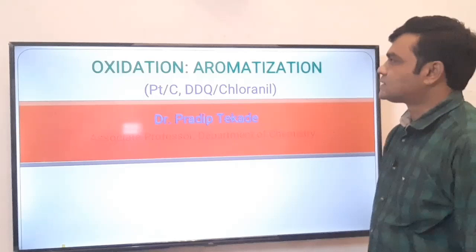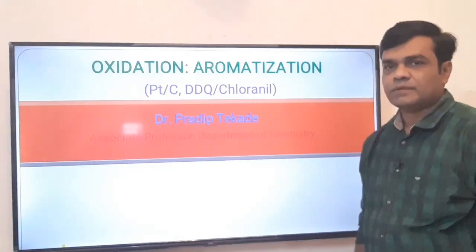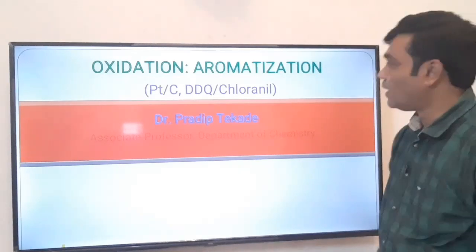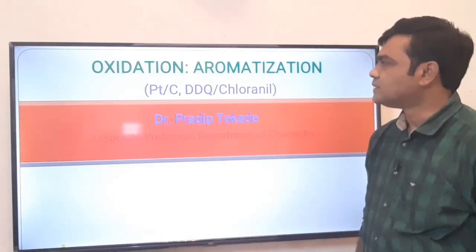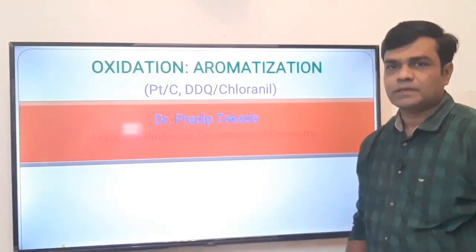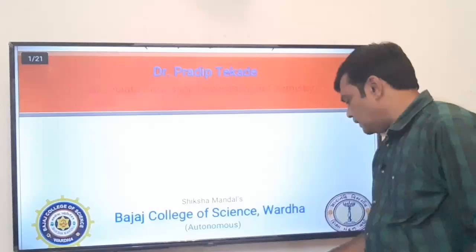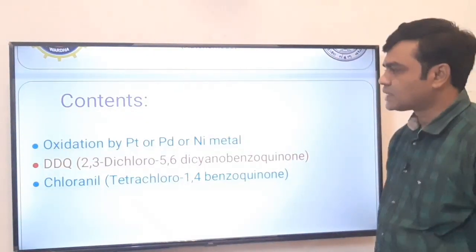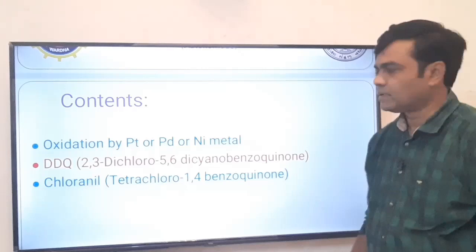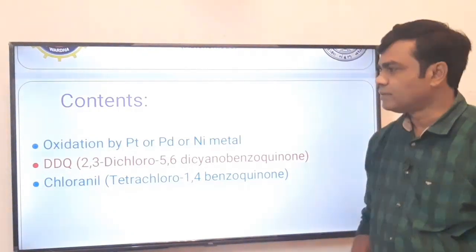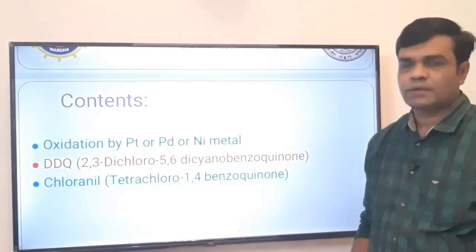Today we have to discuss oxidation with special reference to aromatization of these, including this reagent platinum with charcoal, DDQ and chloranyl. Let's start. As I told you, we have to discuss the aromatizing reagent, that is platinum, palladium or nickel with the metal with charcoal.